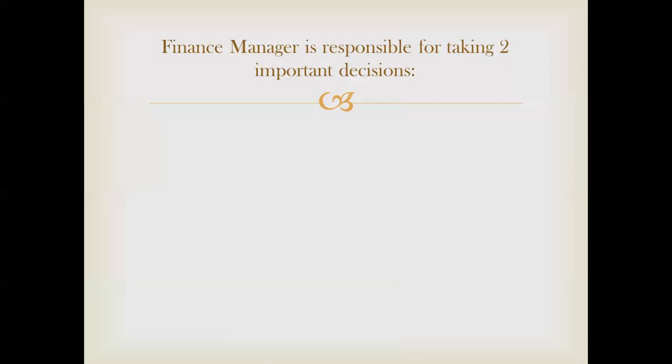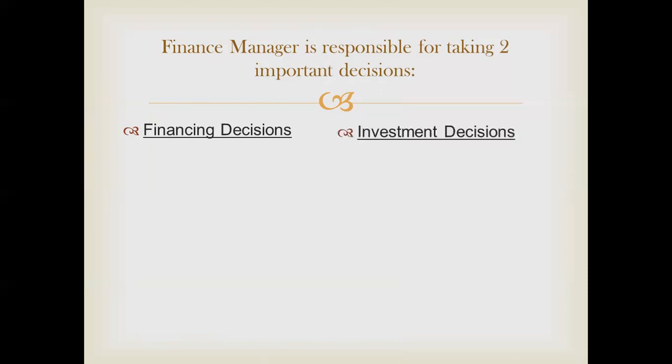He is responsible for taking two important decisions for the company. Now, what do these decisions involve? As we had seen, F plus C plus I, remember? So, in that, the first decision which he has to take is financing decisions. And number two, investment decisions. So, these are the two important decisions the manager is responsible for taking for the organization.